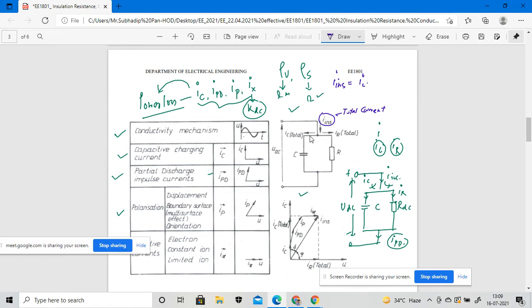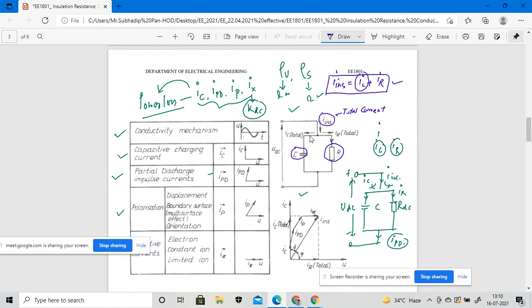One is IC, which is the capacitive current, and the other is IR, which is the resistive current, as we are considering a capacitor over here and a resistance over here. Whatever current flows across the resistor is considered as IR, and whatever current flows across this particular capacitor is considered as IC. So this is the total current that is segmented, right?